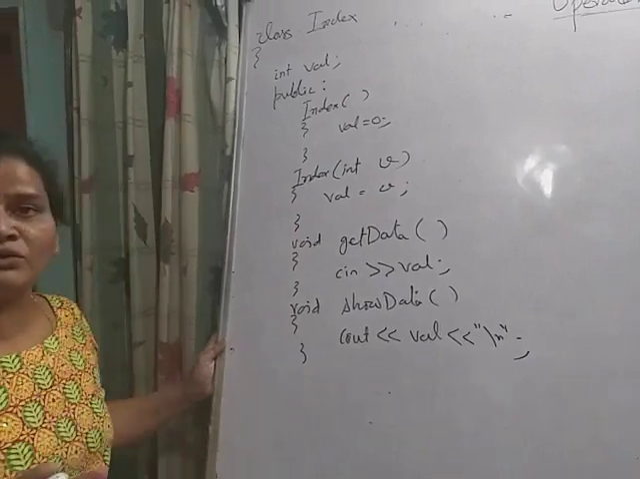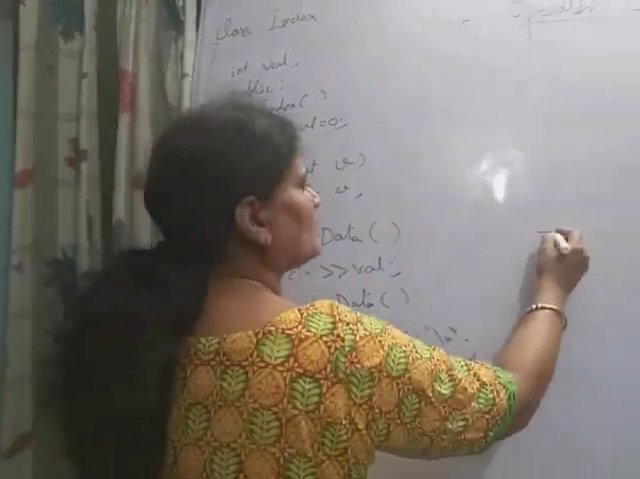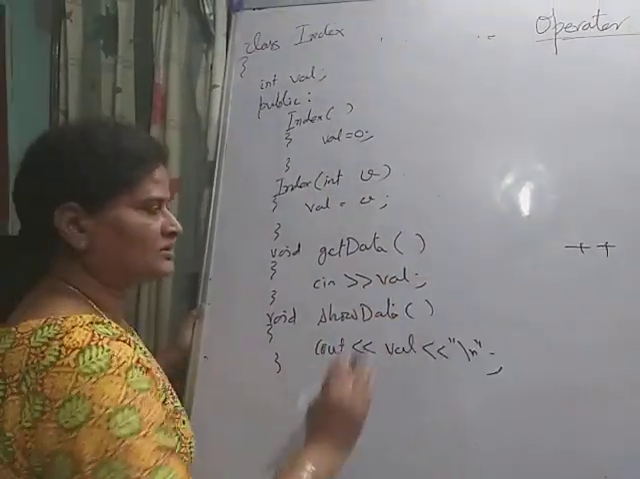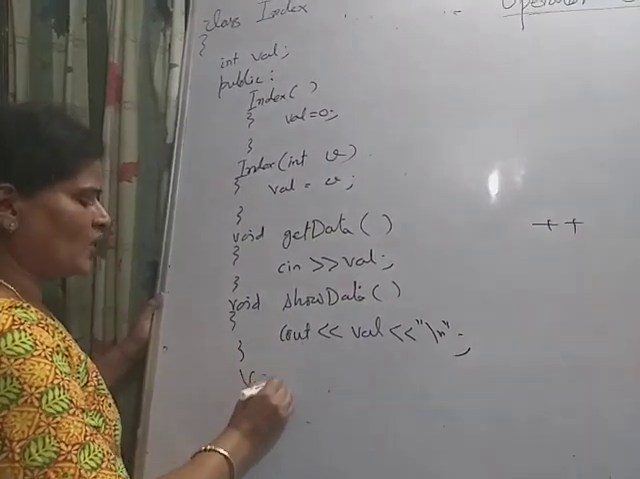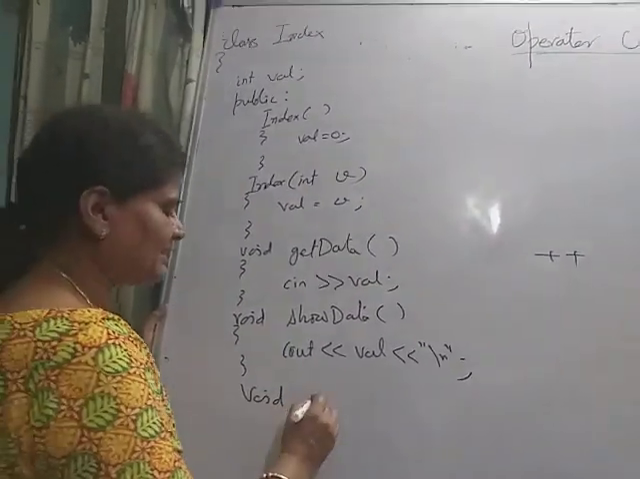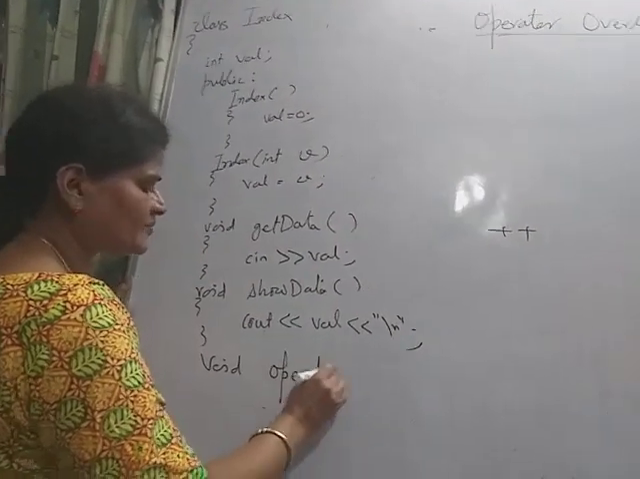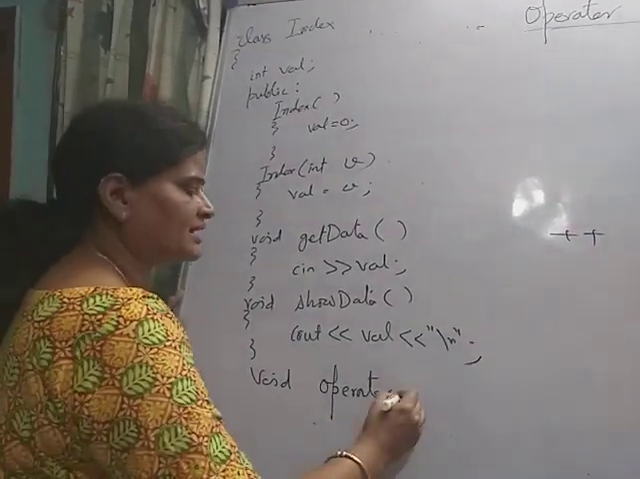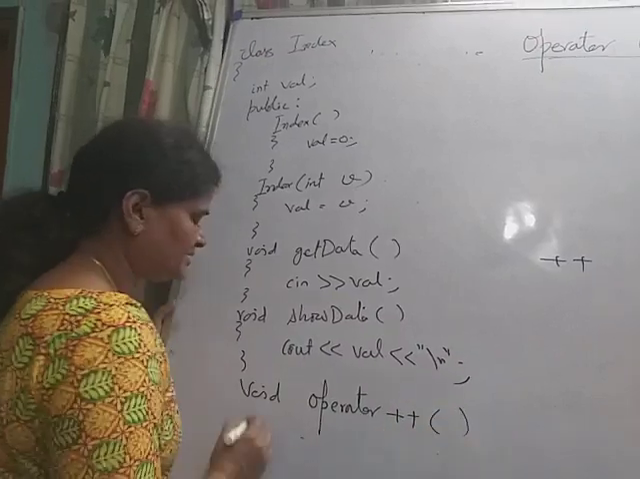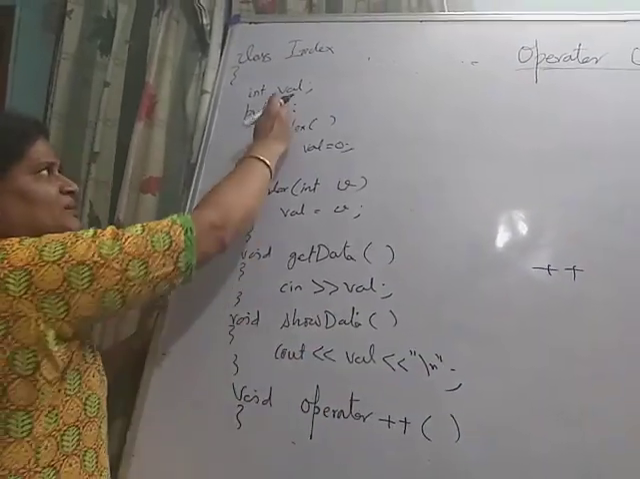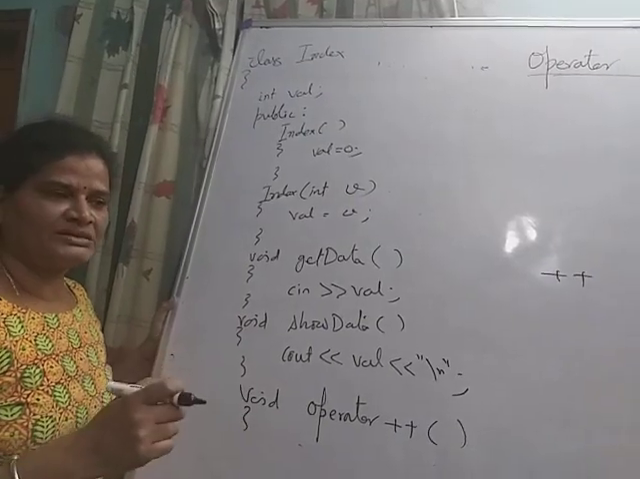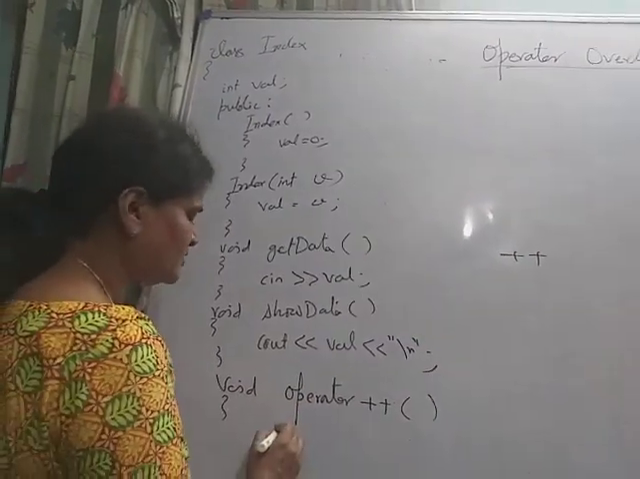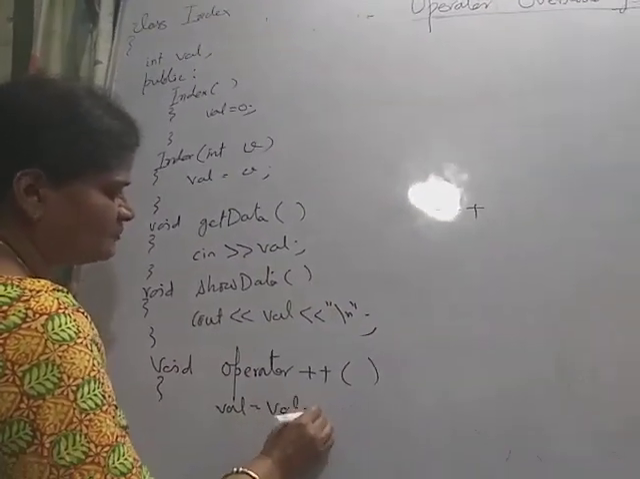Now here I want to overload this unary operator plus plus. There are two ways to overload this plus plus operator. Suppose here I am writing void, this is the return type, and then the operator keyword, and then the name of the operator to be overloaded, like plus plus. Here you know that the working of plus plus is simply that the value of the data member should be incremented by 1, whatever the previous value. So here I am writing val equal to val plus 1.